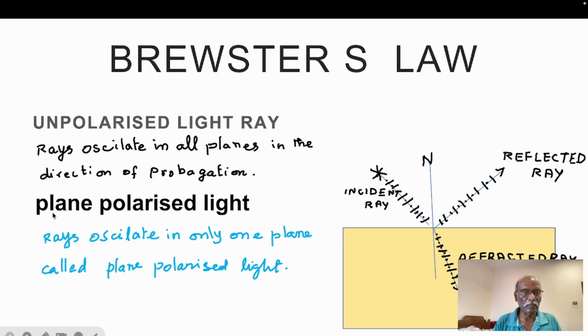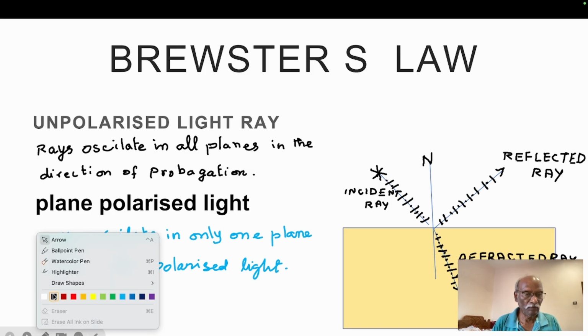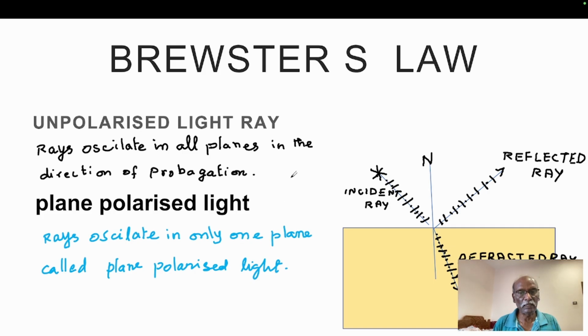There is another one called plane polarized light. If the rays oscillate in only one plane, it is called plane polarized light, one which oscillates only in one plane. See, this oscillates only in one plane like this, whereas this one oscillates in all planes like this.